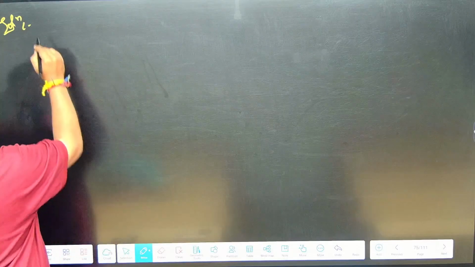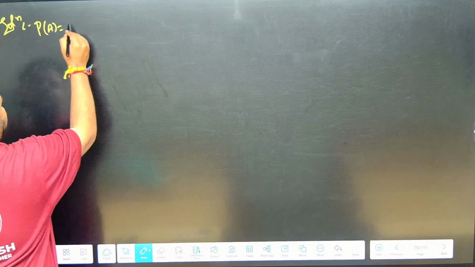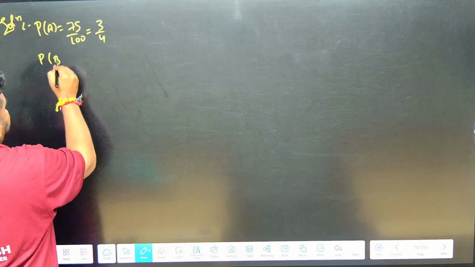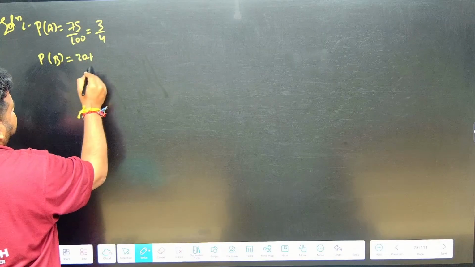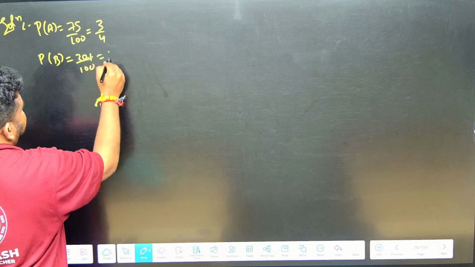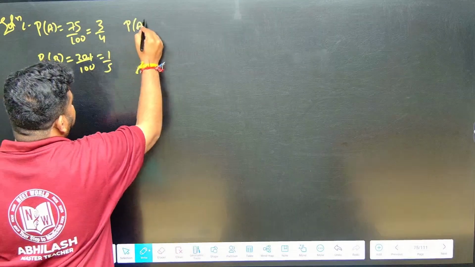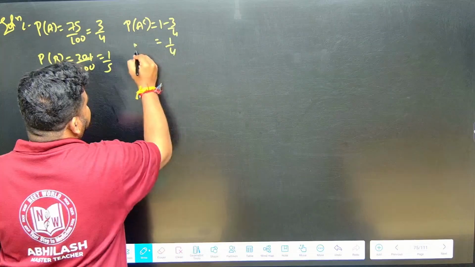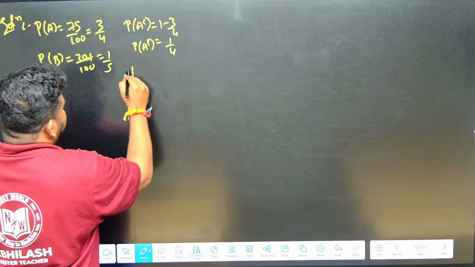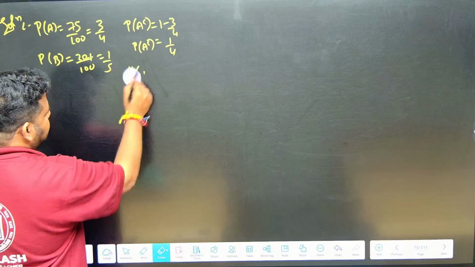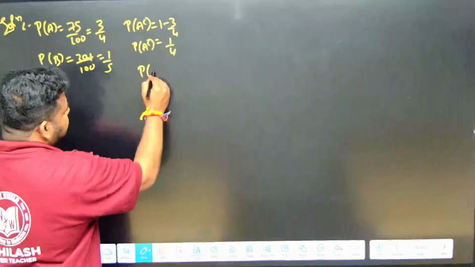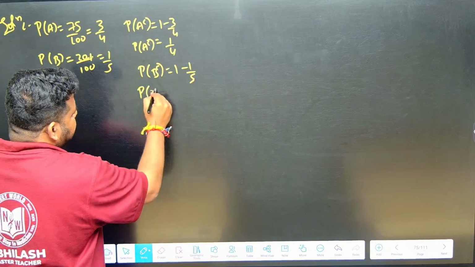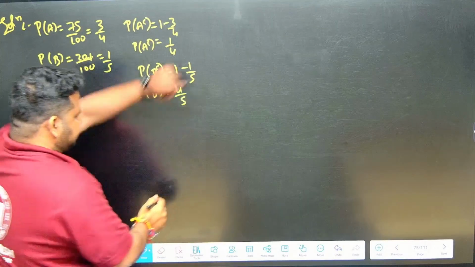Now what they have given us, probability of A is given to be 75%, means 75 by 100, that is 3 by 4. Probability of B is 20%, that is 20 by 100, that is 1 by 5. Now probability of A complement is 1 minus 3 by 4, that is 4 minus 3, 1 by 4. Probability of B complement is 1 minus 1 by 5, that is 5 minus 1, 4 by 5. Clear? It is 4 by 5.